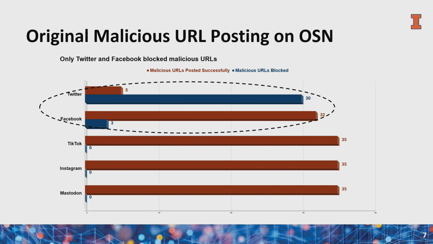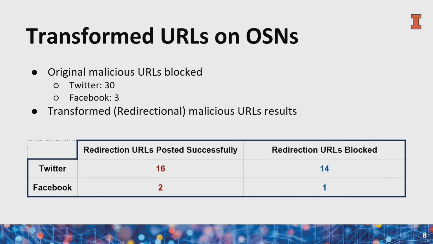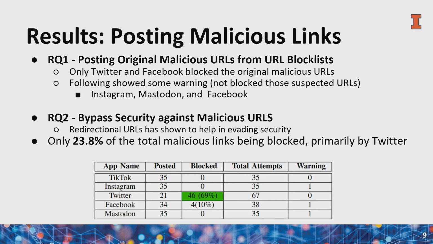Now we'll try to answer our second research question. We only focused on those links which were originally blocked, that is 30 for Twitter and 3 for Facebook. We created the transformed versions or redirectional URLs using the TinyURL service. We saw that we were able to avoid detection on Twitter. We were able to post 16 of those 30 URLs, and 14 were blocked. Facebook allowed us to post 2 of those 3 URLs, and it still blocked 1 redirectional URL.